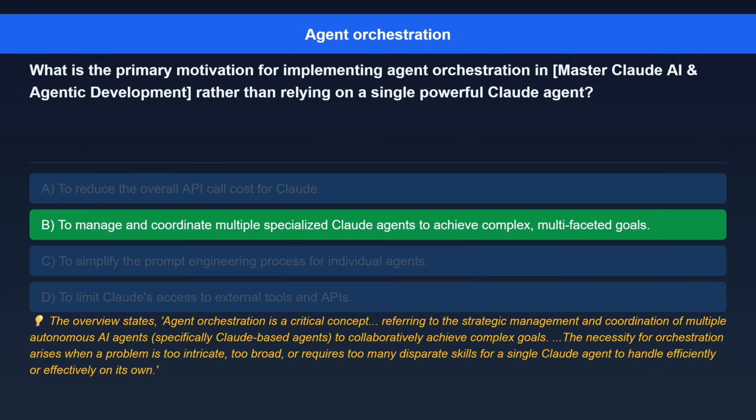The correct answer is to manage and coordinate multiple specialized Claude agents to achieve complex, multifaceted goals. Here's the explanation. The overview states, agent orchestration is a critical concept, referring to the strategic management and coordination of multiple autonomous AI agents, specifically Claude-based agents, to collaboratively achieve complex goals. The necessity for orchestration arises when a problem is too intricate, too broad, or requires too many disparate skills for a single Claude agent to handle efficiently or effectively on its own.